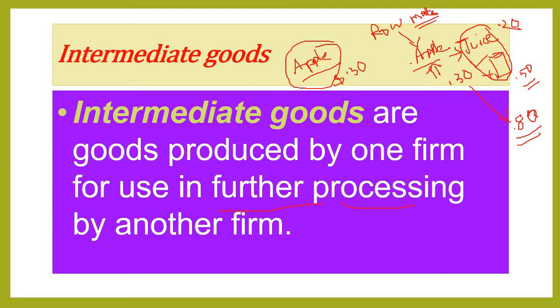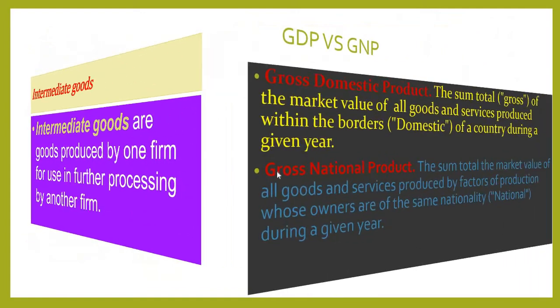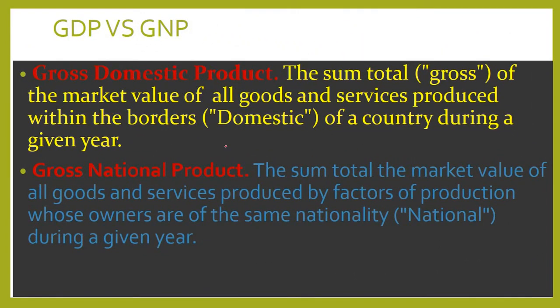The apple is now a raw material. So when we make any commodity and we consume it, this is our final good. But if we use the apple for making juice, then the apple is an intermediate good. Okay, I hope you have gotten enough idea about this. So we have talked about GDP, and now we'll talk about GNP.